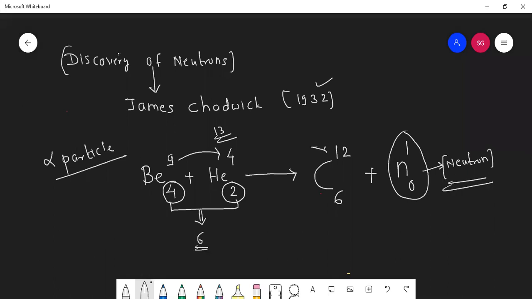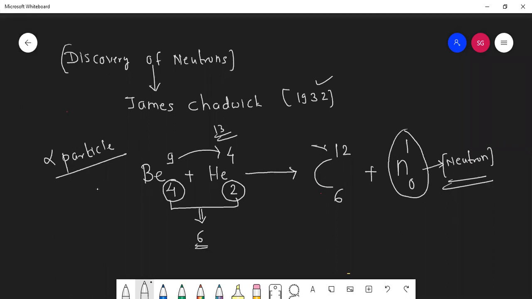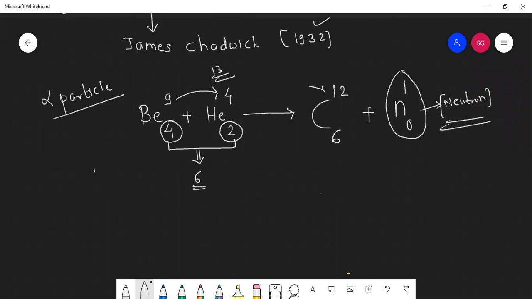Okay, so this neutron was discovered, students, like this. We'll take one more example. I'll tell you why this helium was called alpha particle, that also we'll discuss. Now we'll take boron. Same experiment was repeated with boron. Students, this 0 is the charge on neutron, and this is its mass.